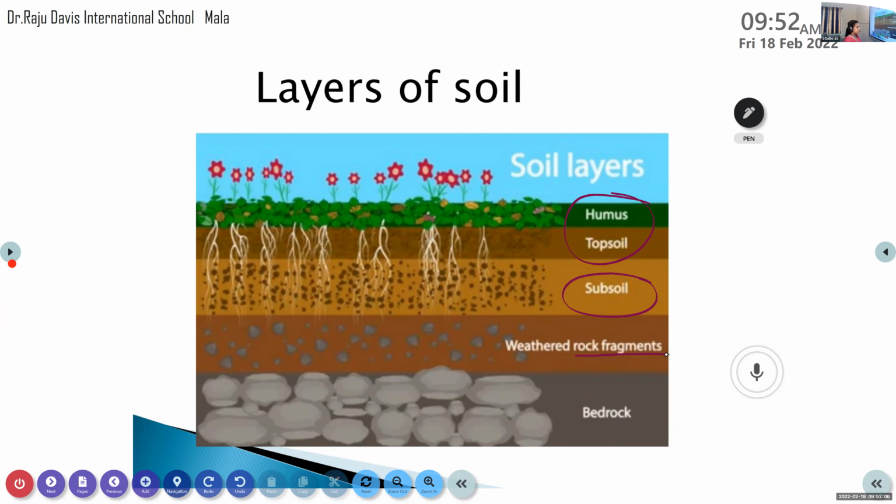And what is the last layer? Parent rock. Or we can call bedrock also. Okay, parent rock or bedrock. So here you can see big rocks are there. And these rocks are forming as soil. So these rocks broke down into small pieces later. Okay, so from these rocks only the soil is forming. So now all of you understand what are the different layers of soil?